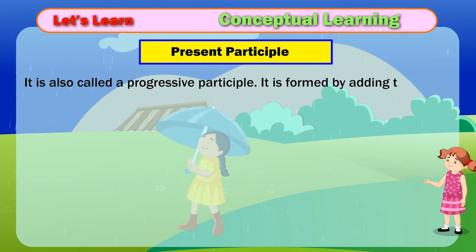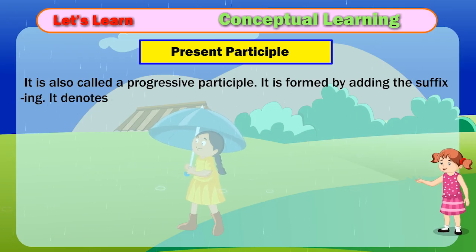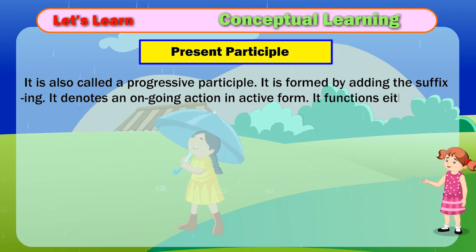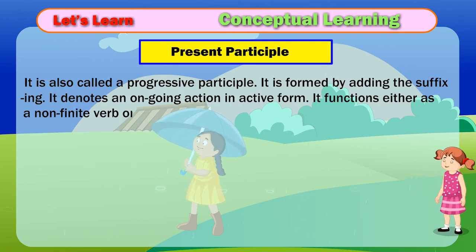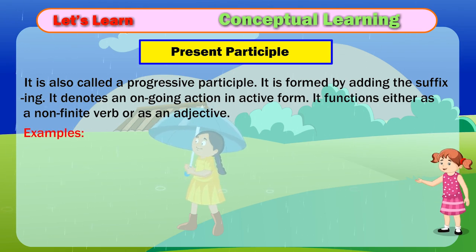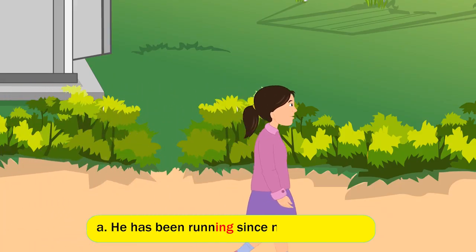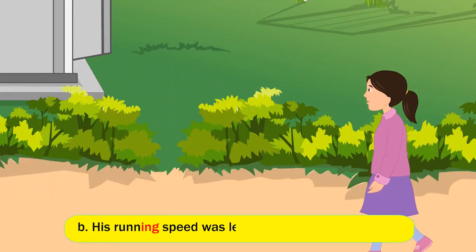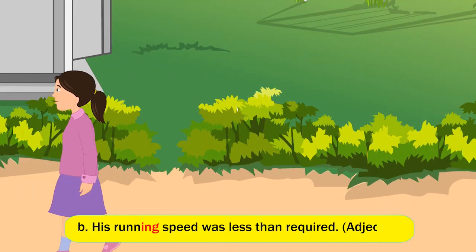It is formed by adding the suffix ing. It denotes an ongoing action in active form. It functions either as a non-finite verb or as an adjective. Examples: A. He has been running since morning. Verb. B. His running speed was less than required.